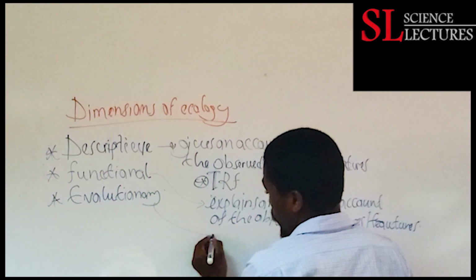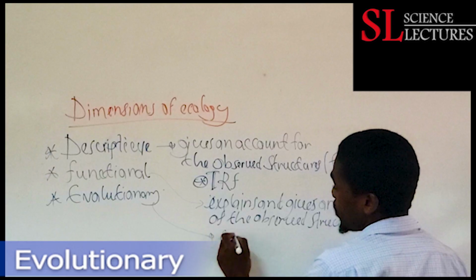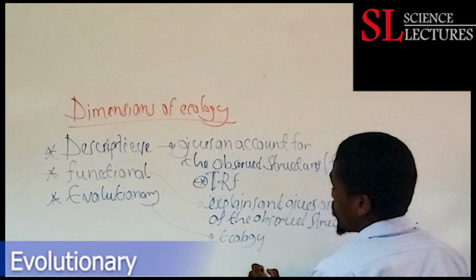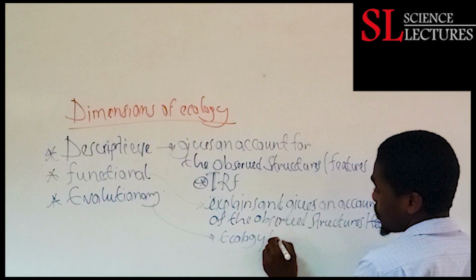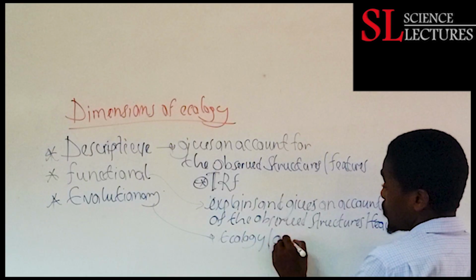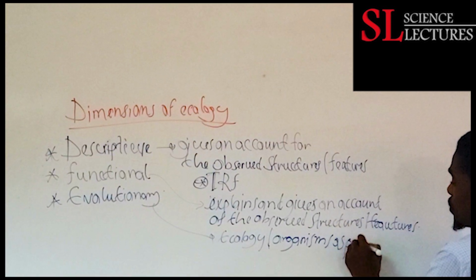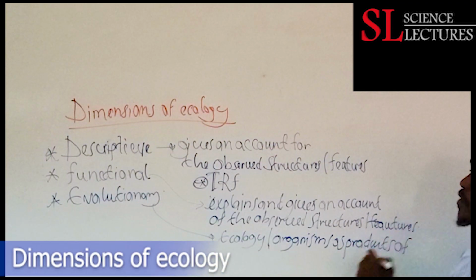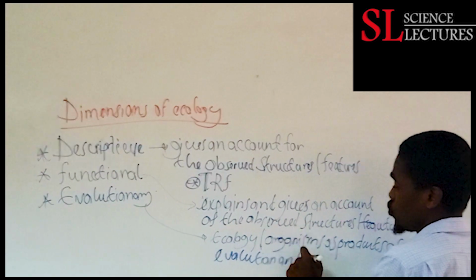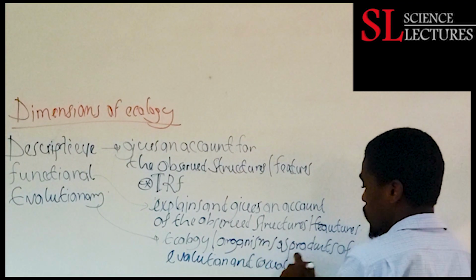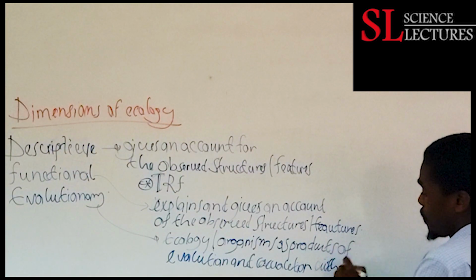Then evolutionary dimension, finally, the third dimension. It addresses or looks at ecology, this one looks at ecology as organisms, as products of evolution and co-evolution with the environment.